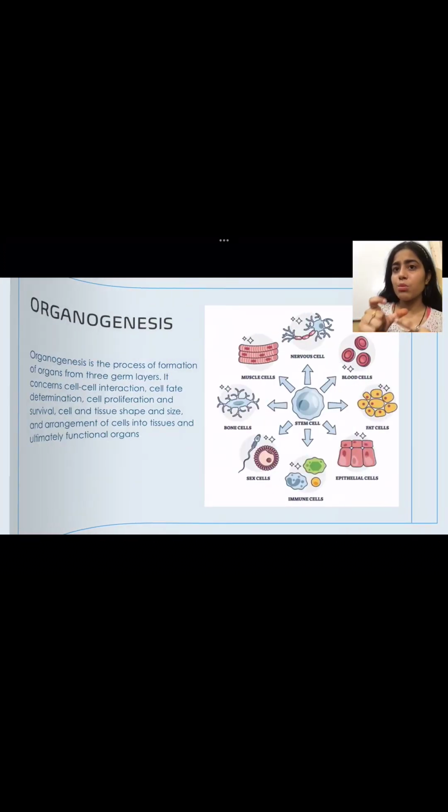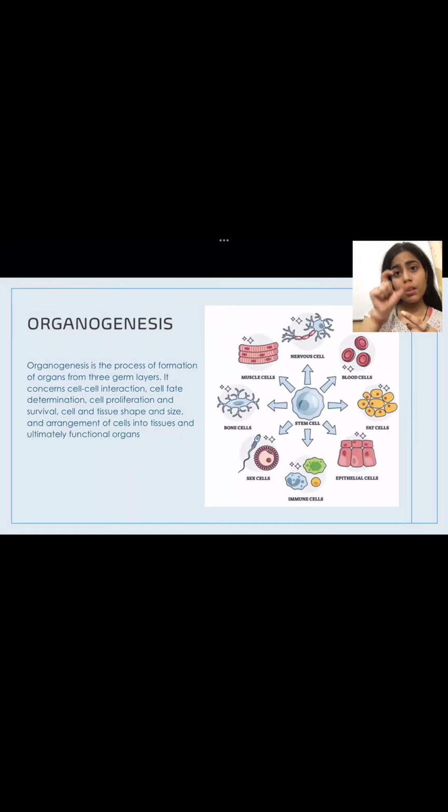These layers are responsible for organogenesis. That means these three layers give rise to a number of organs. That is, organogenesis is the formation of organs only from these three germ layers. However, these are affected by a number of factors such as cell-cell interaction, cell fate determination, tissue shape, tissue size, cell proliferation, and also survival. And these cells are arranged into tissues, and ultimately they form the functional organ.